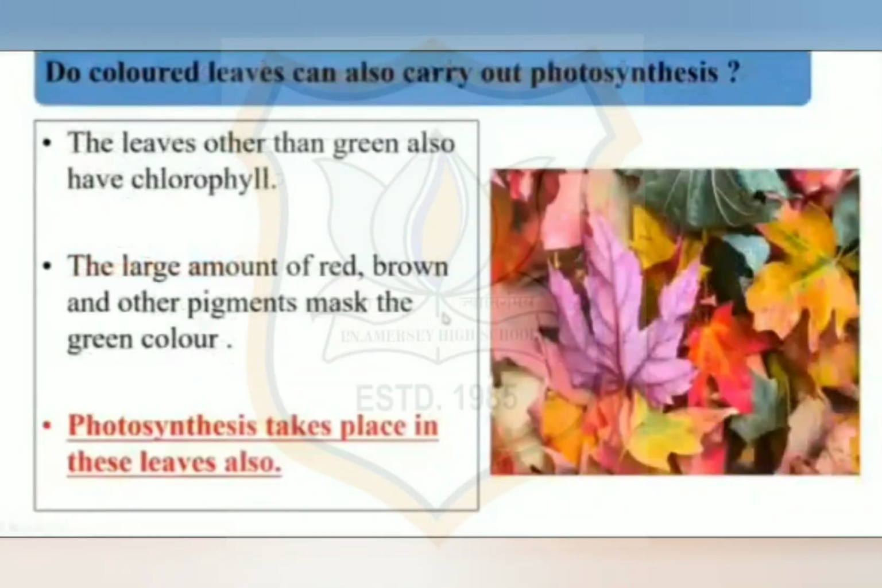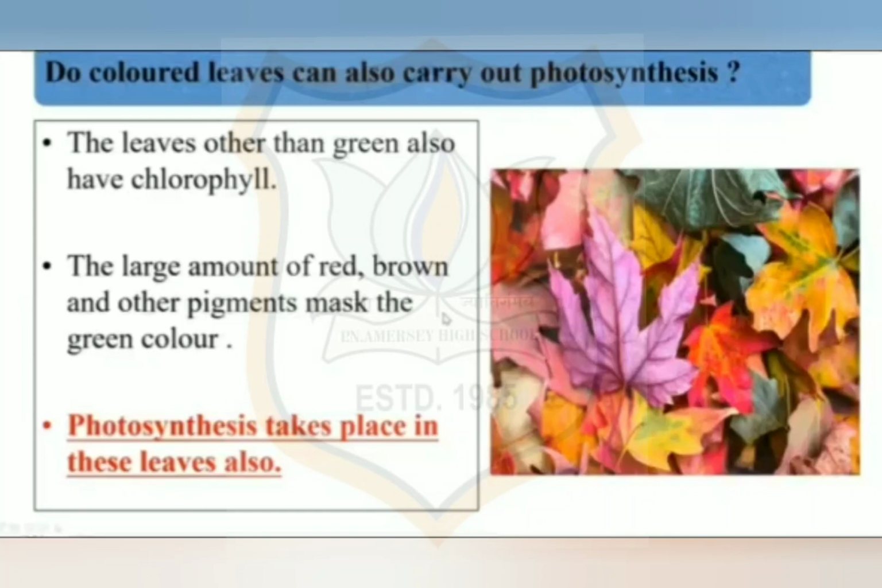As you know, green plants contain a pigment called chlorophyll, which helps to capture sunlight and helps in the photosynthesis process. Can colored leaves also carry out photosynthesis? The answer to this question is yes.